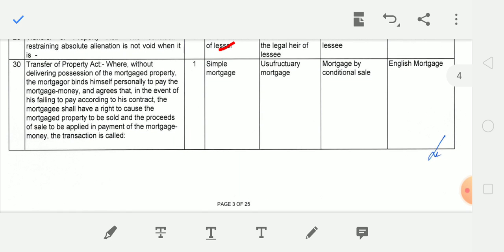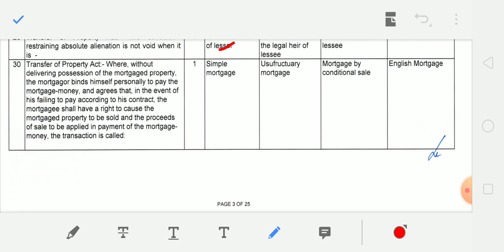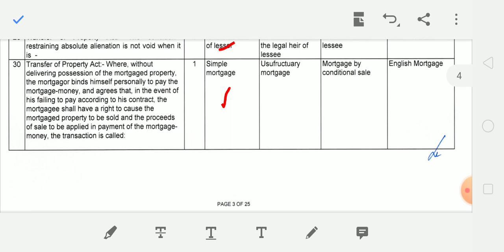Where without delivering possession of the mortgage property, the mortgager binds himself personally to pay the mortgage money and agrees that in the event of his failing to pay according to his contract, the mortgagee shall have a right to cause the mortgage property to be sold and the proceed of the sale to be applied in payment of mortgage money, the transaction is called. So which mortgage will this be? You have to read this statement very well and the correct answer will be simple mortgage.